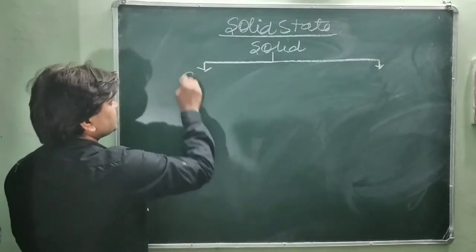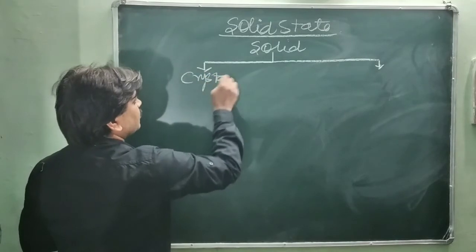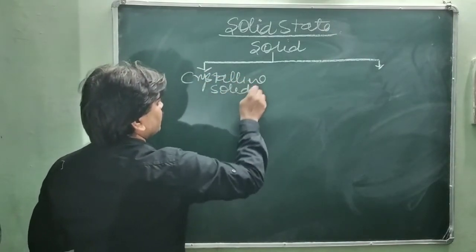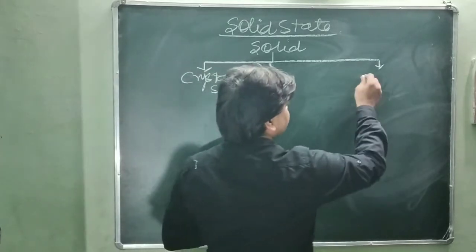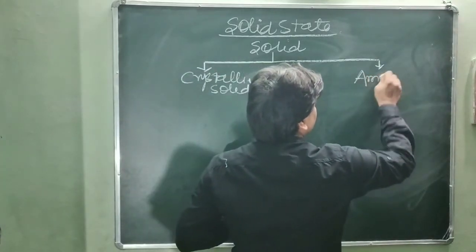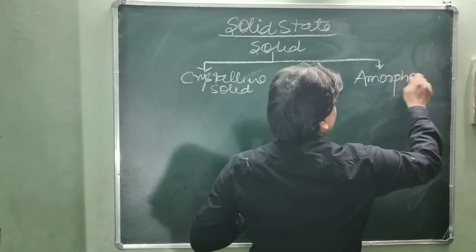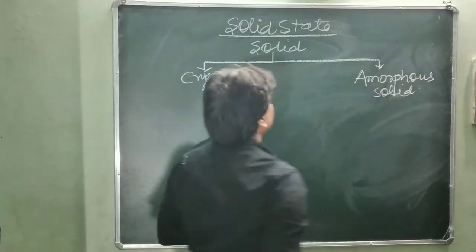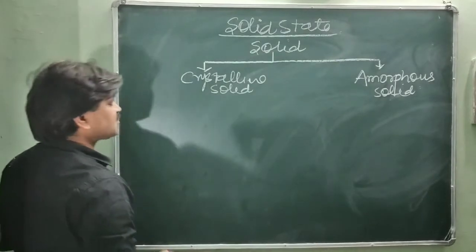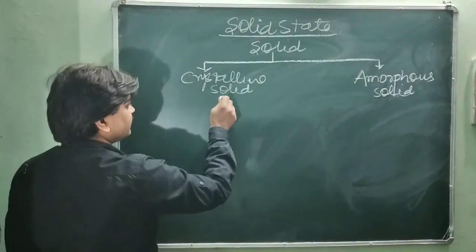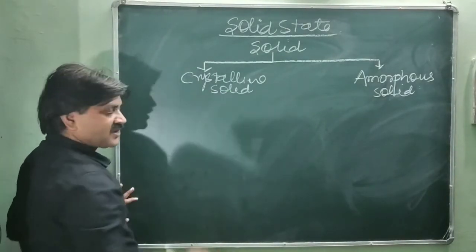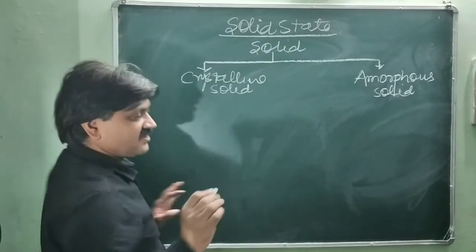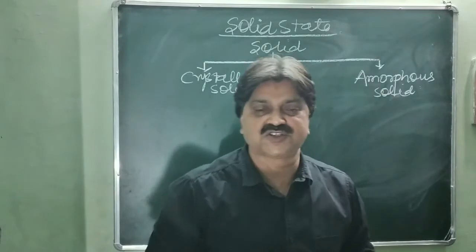This is crystalline solid and amorphous solid. And the crystalline solid is classified on the basis of regular arrangement of their constituent particles. First of all, let us discuss crystalline solid.